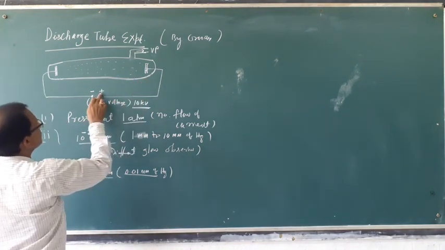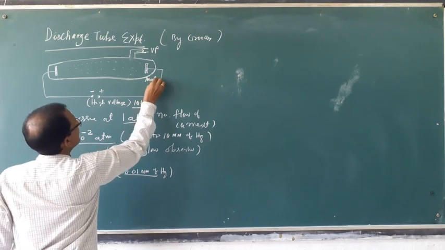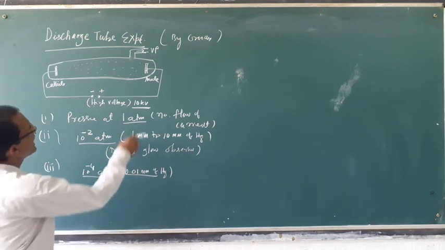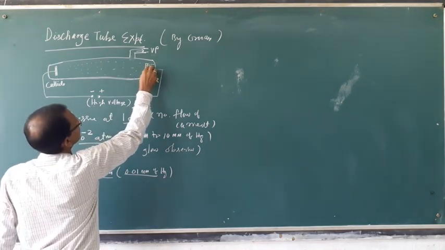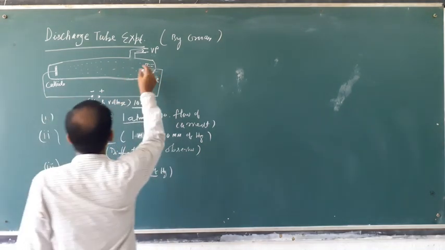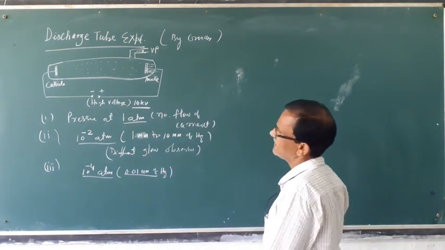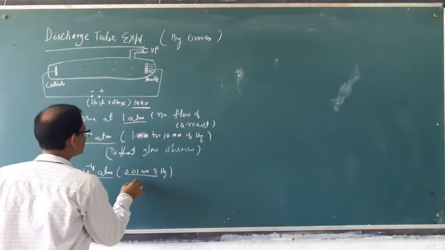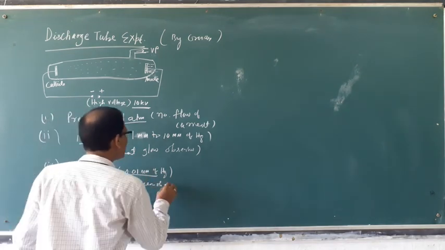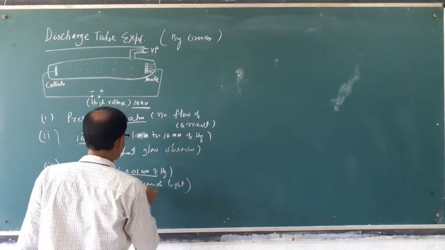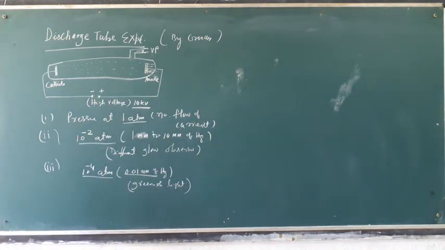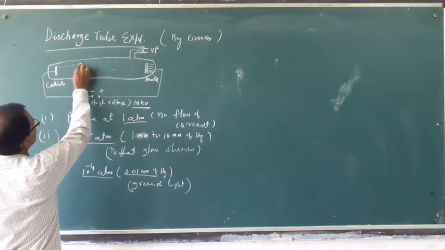This is the positive terminal, called the anode, and this is called the cathode. Then he observed at the back side of the anode one greenish light. Where? At the back side of the anode. That means the light is coming from the cathode.